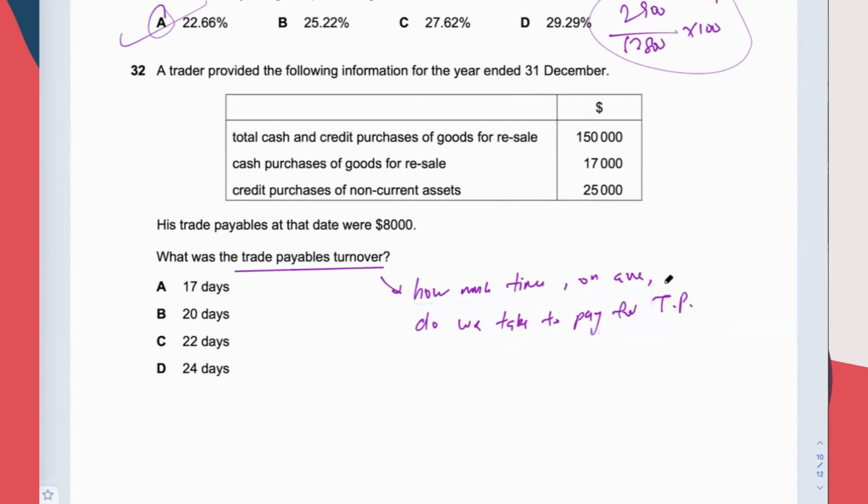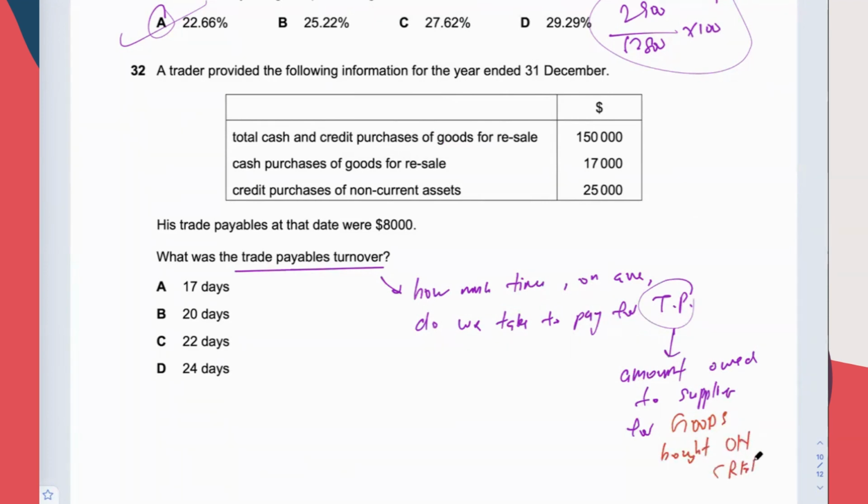And let's also understand trade payable. What is the definition of trade payable in case the exam question asks you? Trade payable means amount owed to supplier for goods bought on credit.